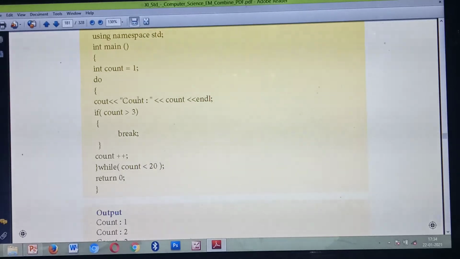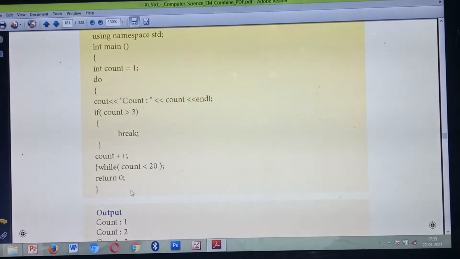Now you are going to display the variable count. So count is stored in which one? Count. Then the condition: if count is greater than 3. What condition are you giving? So if the value is greater than 3, immediately the break statement will execute. So if your number is greater than 3, automatically it will come outside of the loop.